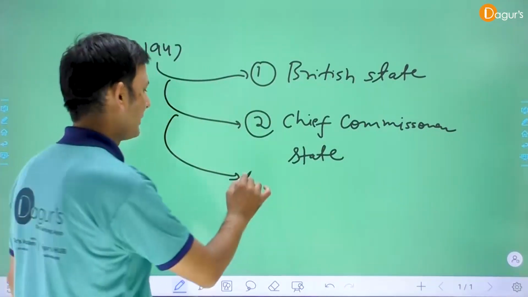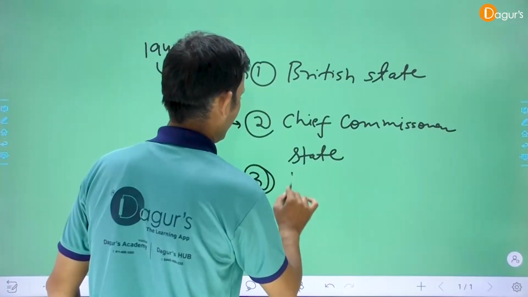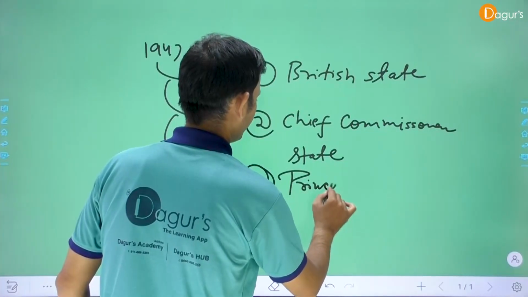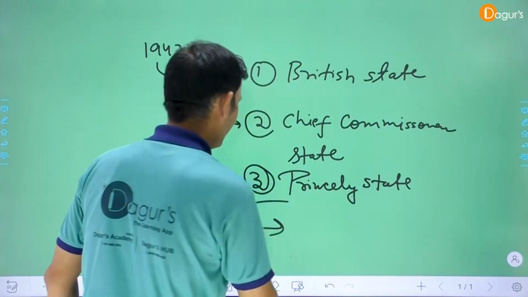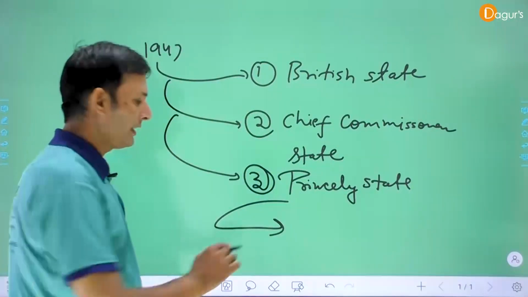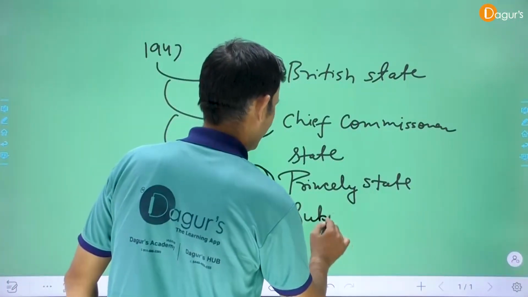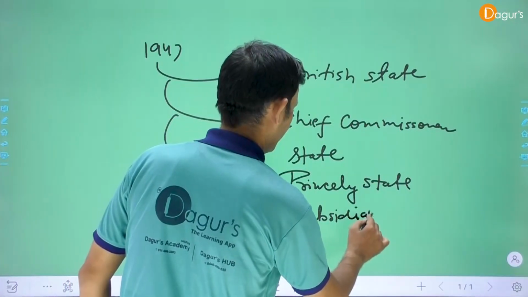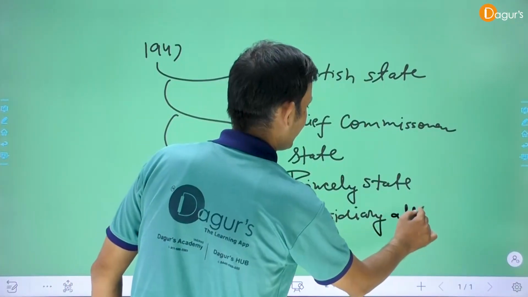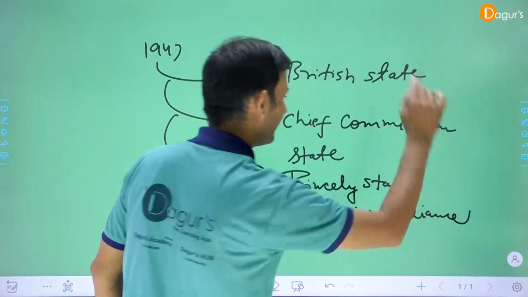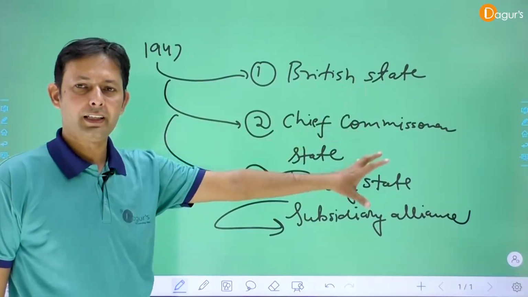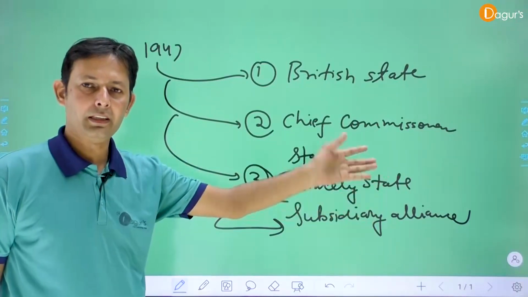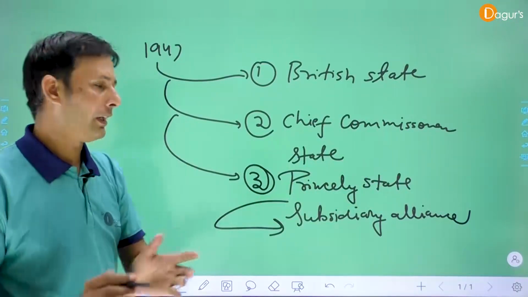And third, princely state, for example Jaipur, as a subsidiary alliance. So this is the situation of the Indian political system after independence in 1947.